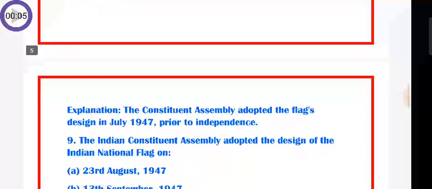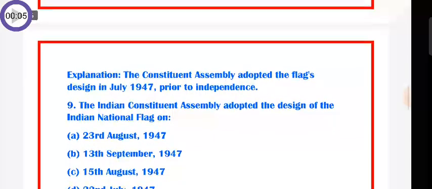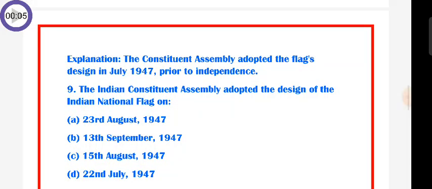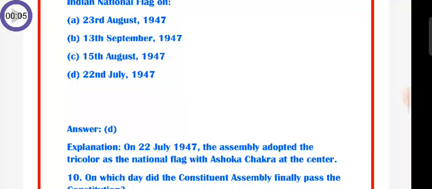Question number 9. The Indian Constituent Assembly adopted the design of the Indian national flag on A. 23rd August 1947, B. 13th September 1947, C. 15th August 1947, D. 22nd July 1947. The answer is D. On 22 July 1947, the Assembly adopted the tricolor as the national flag with Ashok Chakra at the center.